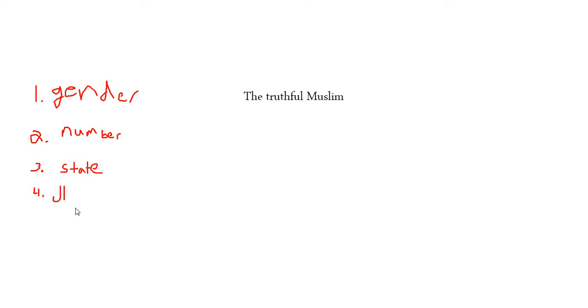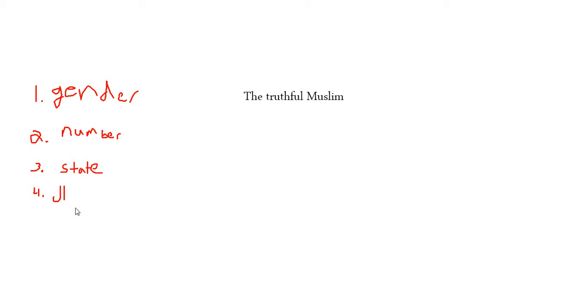So if we look at the truthful Muslim, what is the gender? It's masculine in gender. So we have Sadiq, which would be the masculine for truthful. And number: it's only one Muslim.